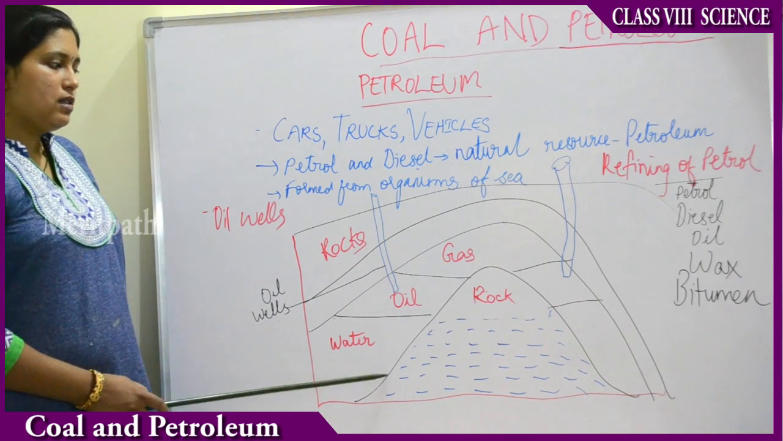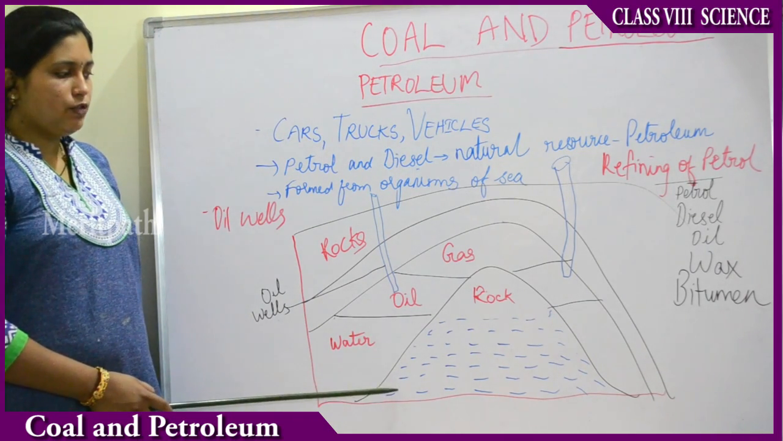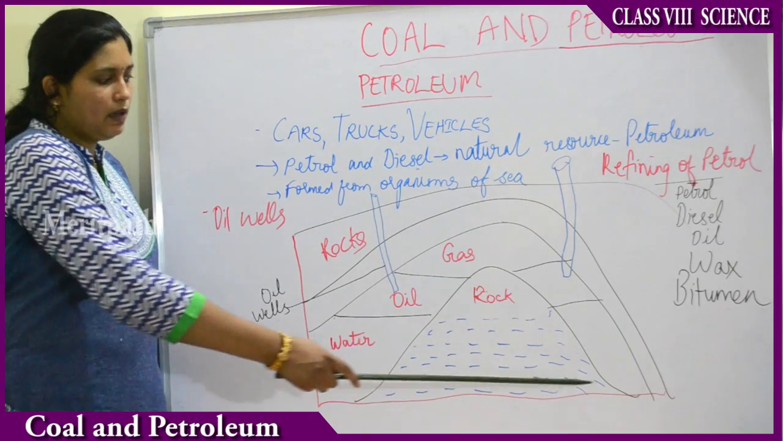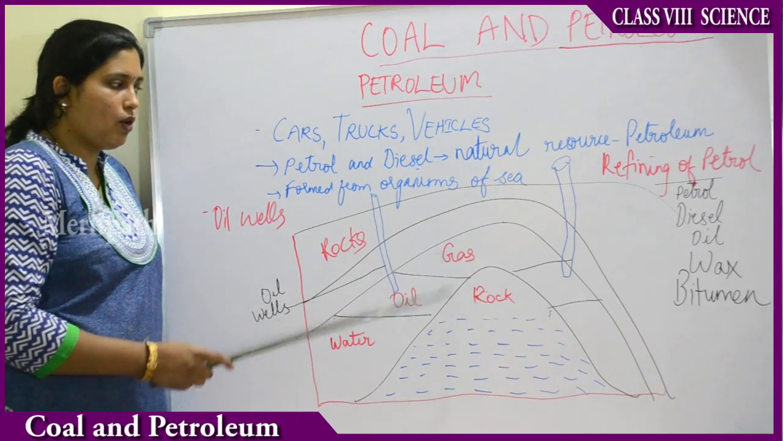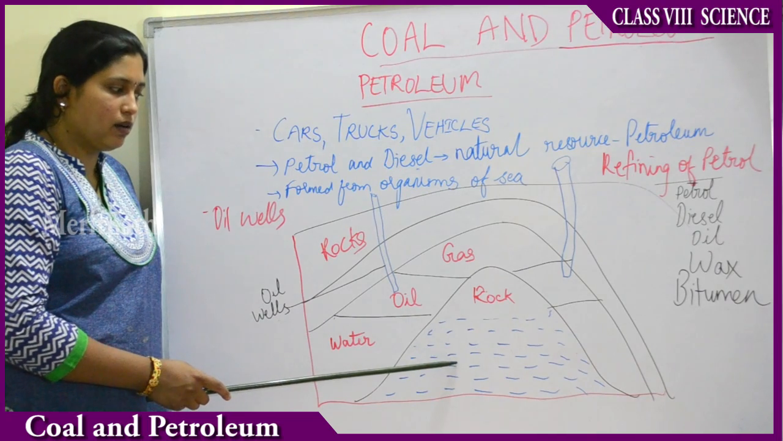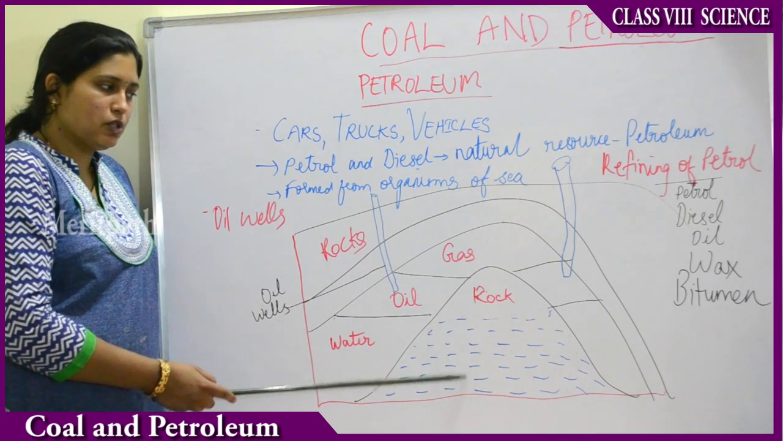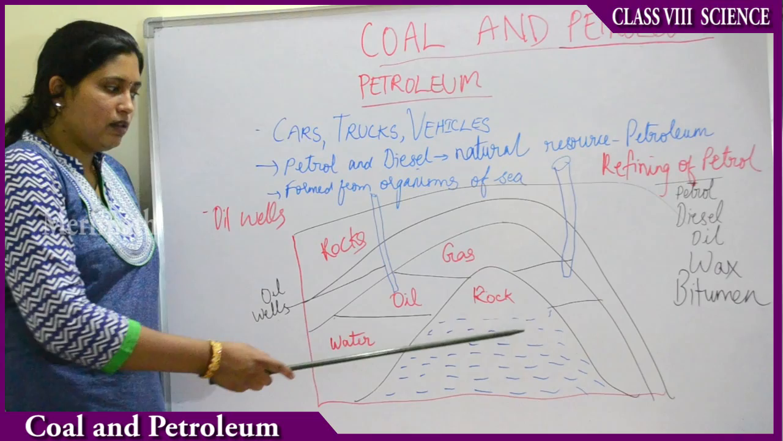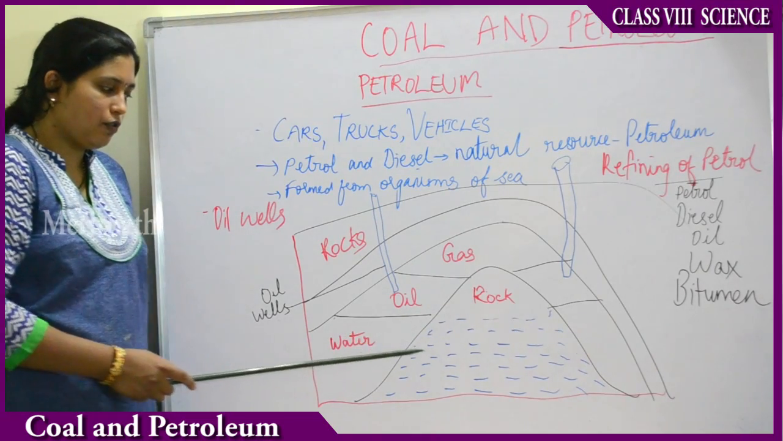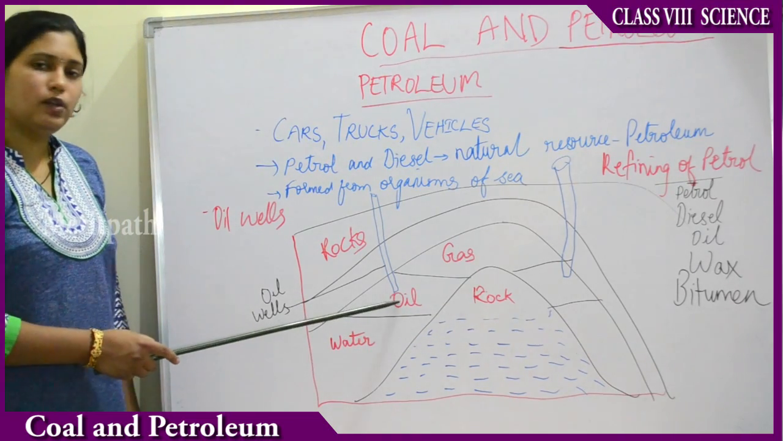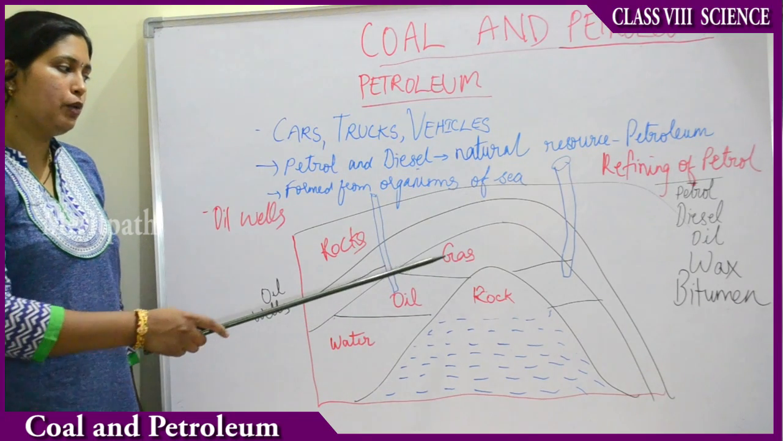This diagram is an example of how petrol is formed. In the deeper layers of the sea, you have rocks here. All the dead organisms go and deposit here. Due to high pressure, absence of air and high temperature, these converted into petrol. The first layer will be water. Above that you will have petroleum oil, and above that gas.